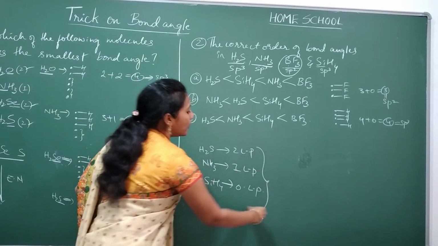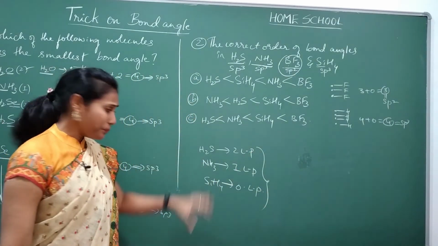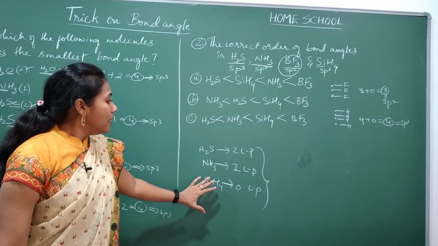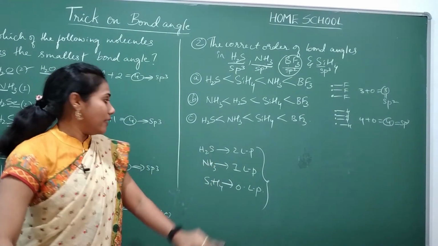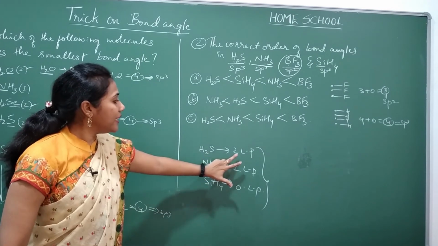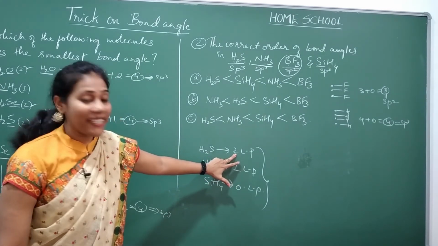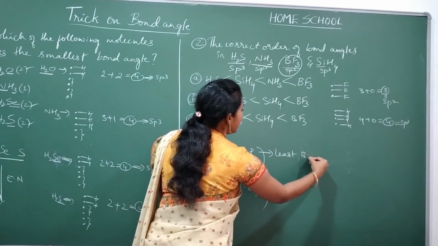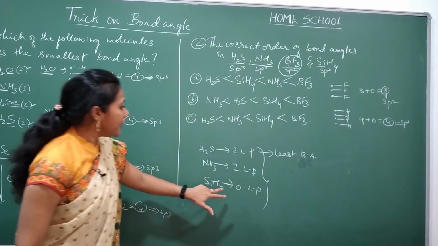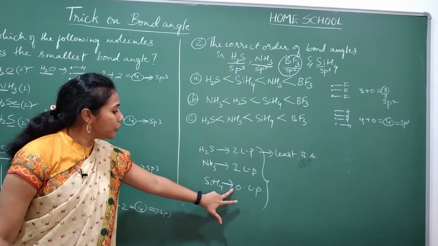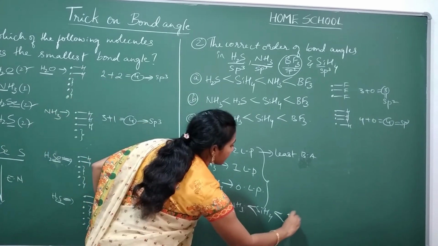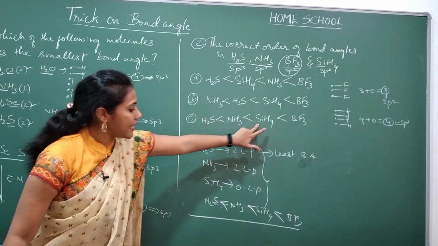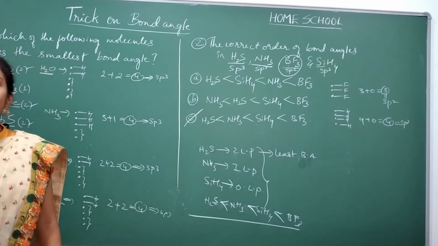And what is the trick here? Bond angle is inversely proportional to the number of lone pairs. So the one which has the highest number of lone pairs has the least bond angle. Which is having the highest lone pairs? Definitely H2S. So H2S will have the least bond angle among them. And after that, who will come? Ammonia. After that, SiH4. Then BF3. So where do you find this option? H2S, NH3, SiH4, BF3, right? So option C is the correct answer.